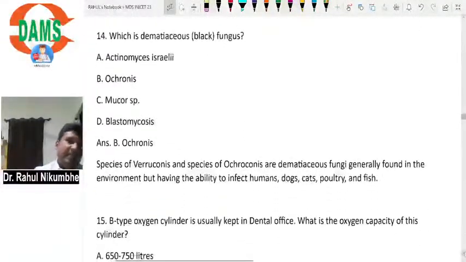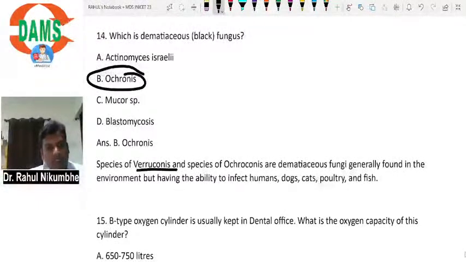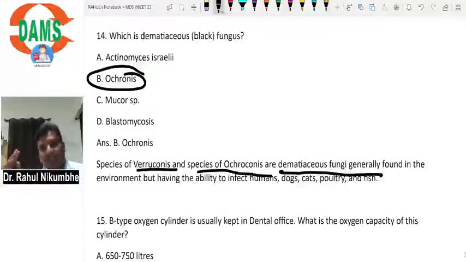Next, the dematiaceous fungus or black fungus. During COVID-19, we saw a lot of patients with black fungus, which is why this question was asked. Actually, it is a fungus of the Rhizopus type: species of Rhizopus and species of Mucor. They are dematiaceous fungi, generally found in the environment, but able to infect humans, dogs, cats, poultry, and fish. When patients are immunocompromised, this fungal infection can cause a very serious infection.